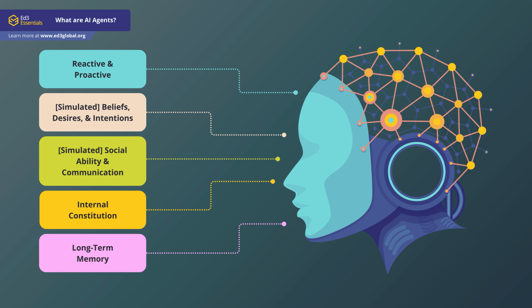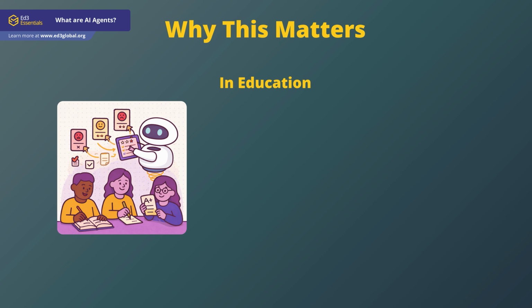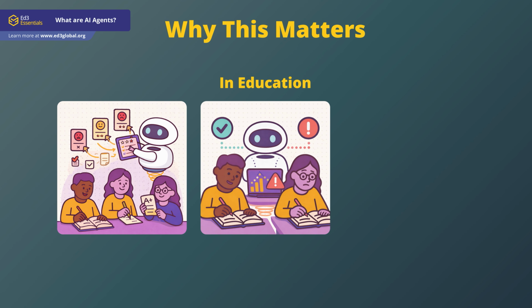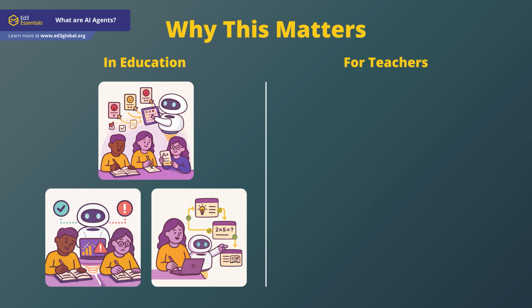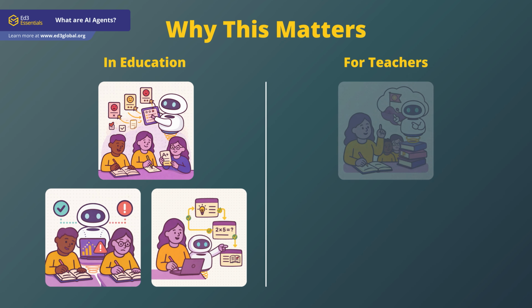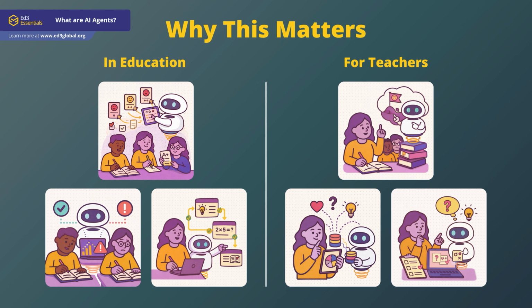In education, AI agents are already showing up, even if we don't call them that. Examples include systems that automatically adjust assignments based on student performance, tools that monitor engagement data and flag students who might need support, and platforms that sequence learning content without a teacher approving each step. For teachers, this changes the role of judgment. If an agent is deciding what happens next, we need to ask, who set the goal? What data is it using? And where does human oversight step in?